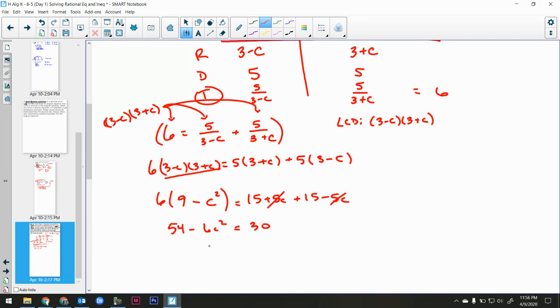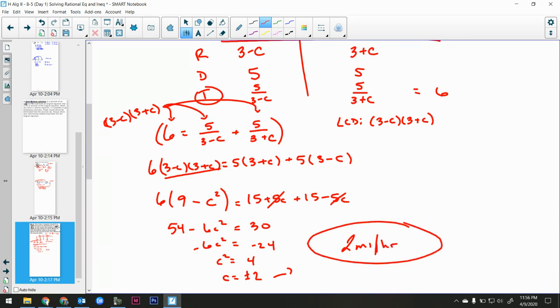Subtract the 54 over to the other side. I get negative 6c squared is equal to negative 24. Divide by negative 6, 4. So c squared, oops, I almost wrote an x. C is plus or minus 2, but we obviously know that, upstream, downstream, it can't go negative, right? It's always positive. So 2 miles per hour. That's our current.